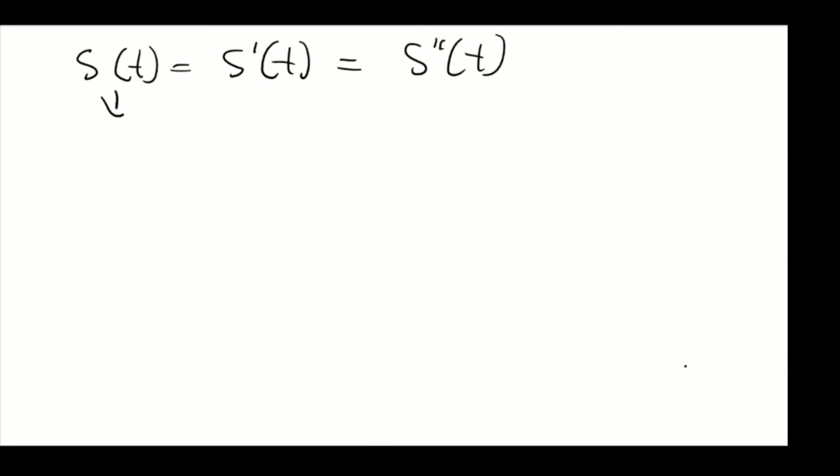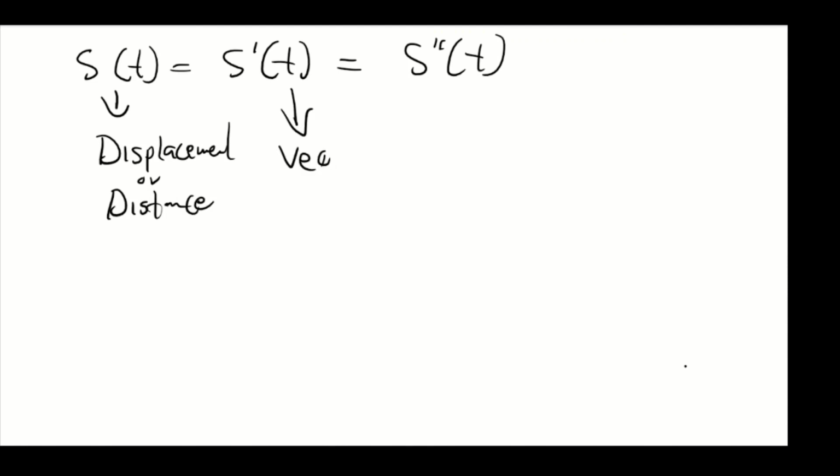So this is the displacement, or someone can call it distance. The derivative of distance gives you velocity. The derivative of velocity gives you acceleration.